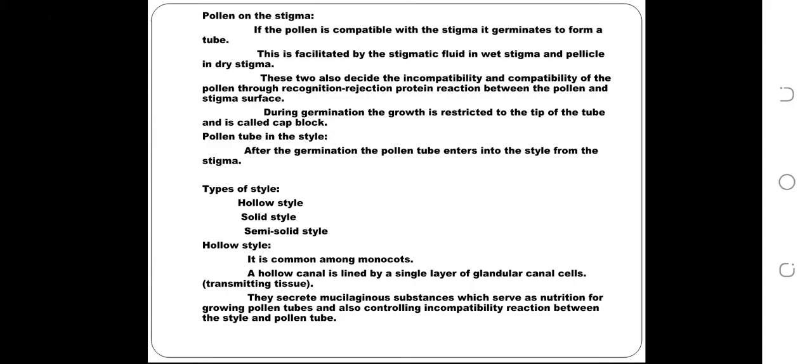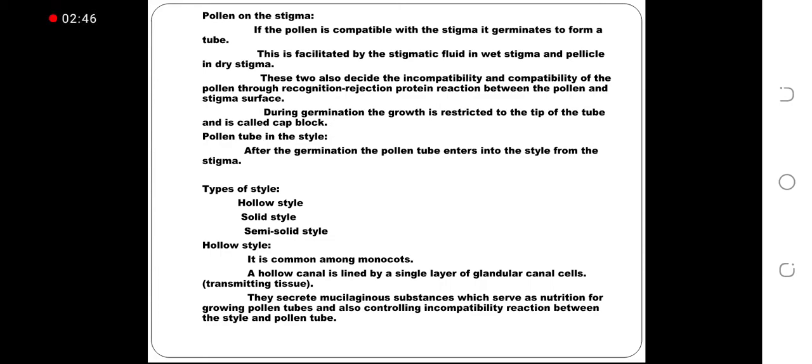A hollow canal is lined by a single layer of glandular canal cells, the transmitting tissue. They secrete mucilaginous substances which serve as nutrition for growing pollen tubes and also control the incompatibility reaction between the style